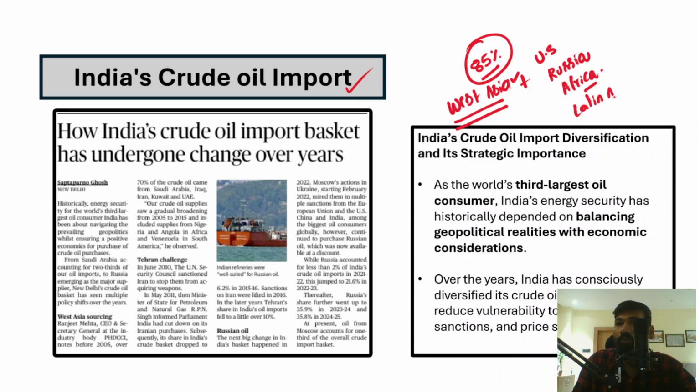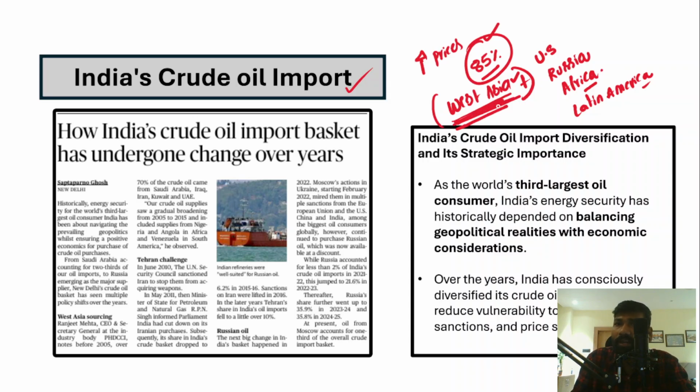So therefore, what we have been doing is widening our import basket. Earlier it was dominated by West Asia. The problem with depending on one single country or one single region is, what if those countries suddenly stopped supply or increased prices? Because remember that 85% of crude oil we import from other countries.